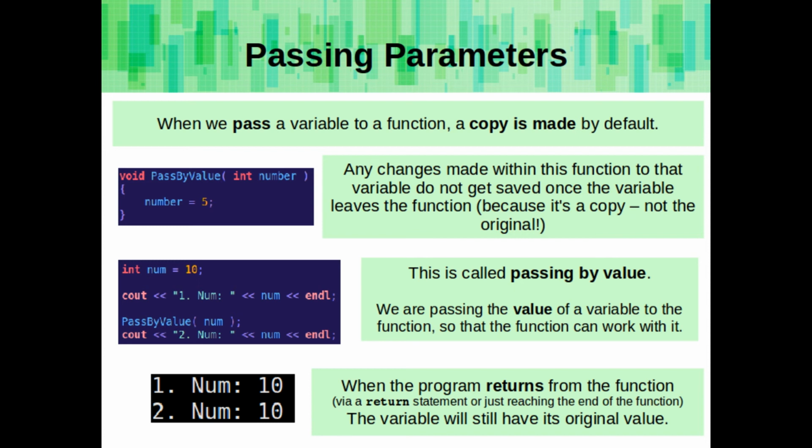When we pass a variable to a function, a copy is made by default. Any changes made within this function to that variable do not get saved once the variable leaves the function, because it's a copy, not the original. This is called passing by value. We are passing the value of a variable to the function so that the function can work with it. When the program returns from the function, either by return statement or from reaching the end of the function, the variable will still have its original value back in main, or wherever it's called from.